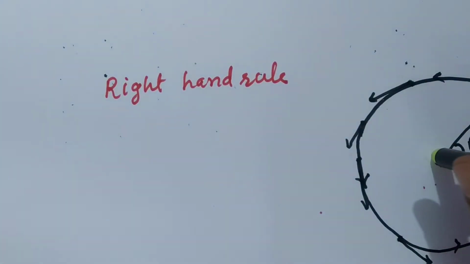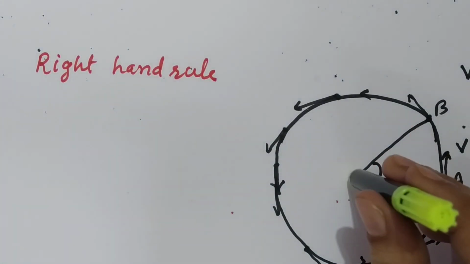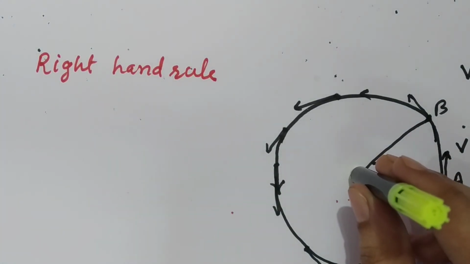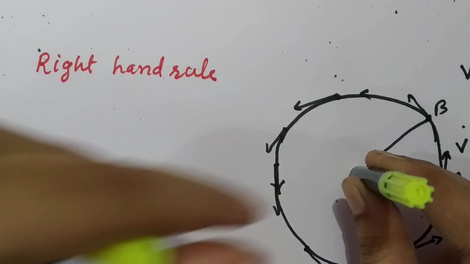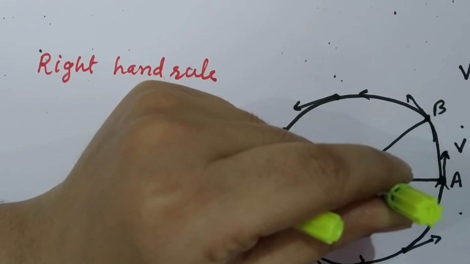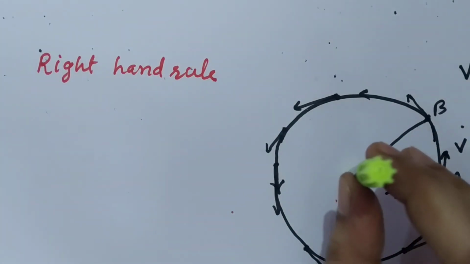What is the axis of rotation? It is the line which passes through the center and is perpendicular to the plane containing the circle.